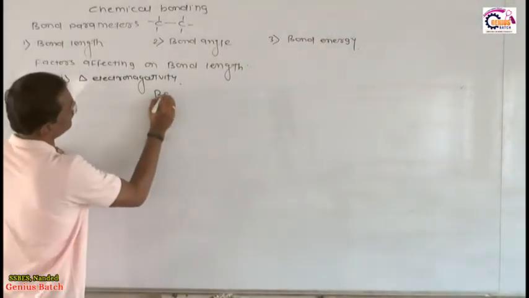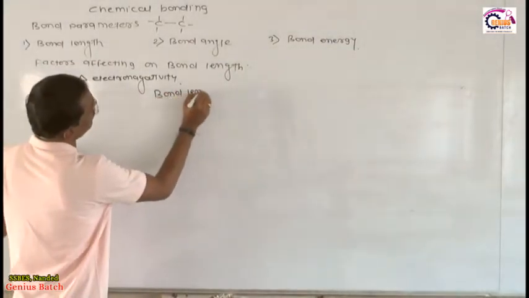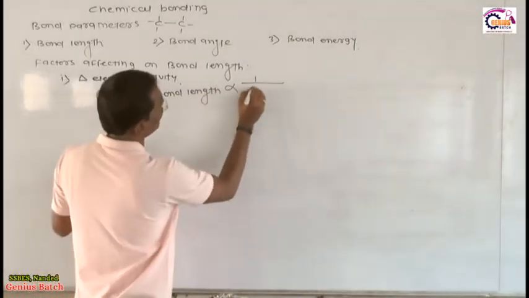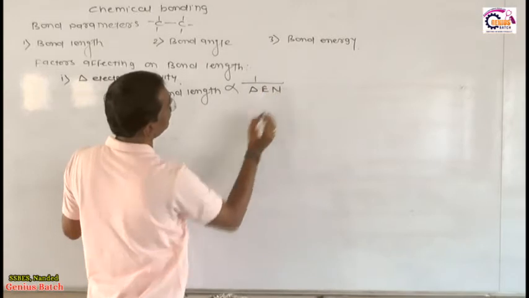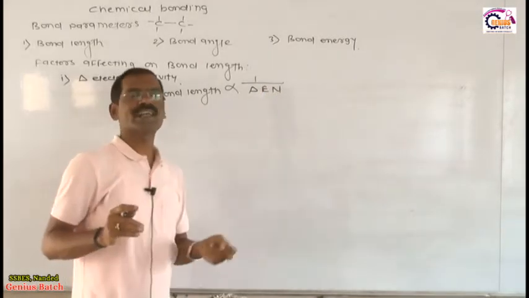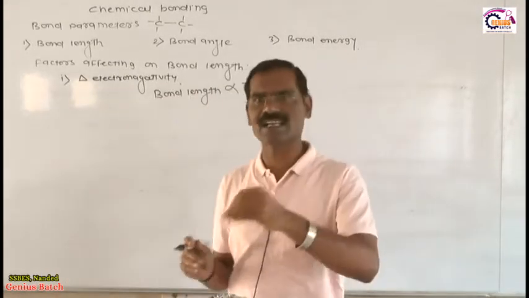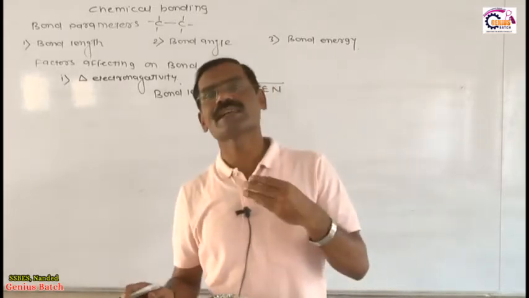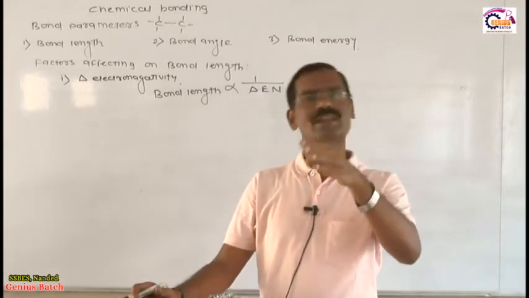The simple relation is like this: bond length is inversely proportional to delta EN. Delta means difference, and EN means electronegativity. What does this mean? If the difference in electronegativity of the bonded atoms is more, then the bond length will be less.